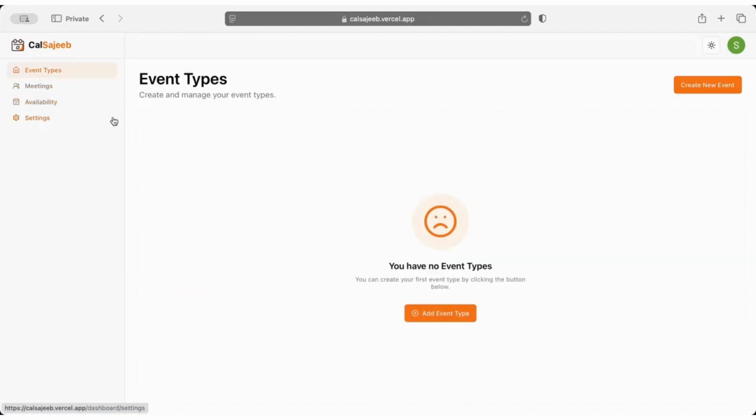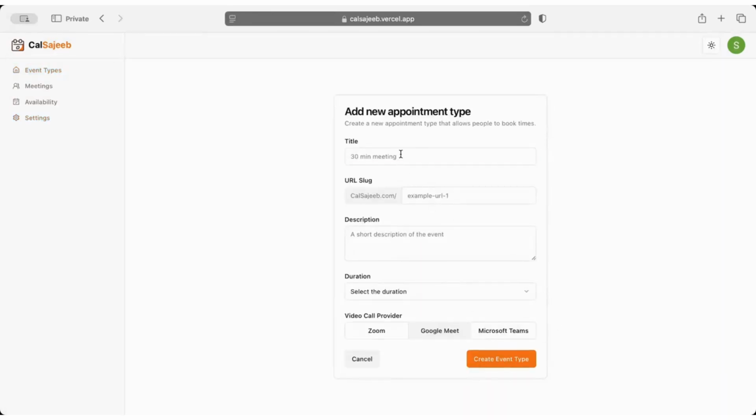And if you go to the event type, just imagine if you wanna do a 30 minutes meeting or 1 hour meeting with your client, you can create it very easily. Like at the title, you can set a title, like I can say "Know more about CalSajeeb."